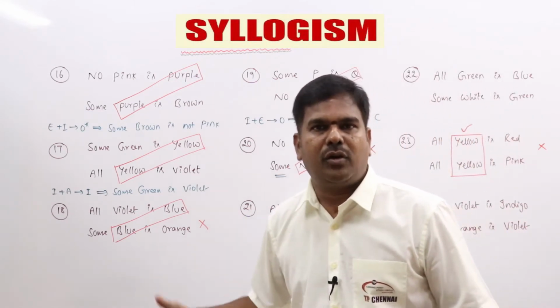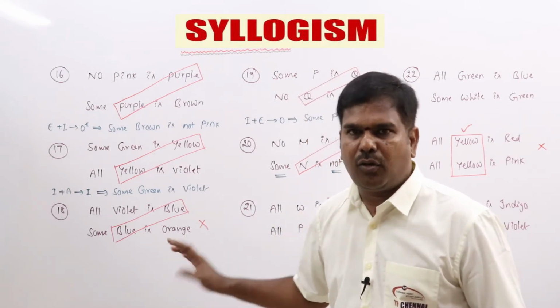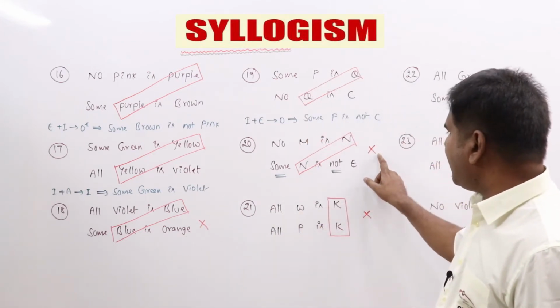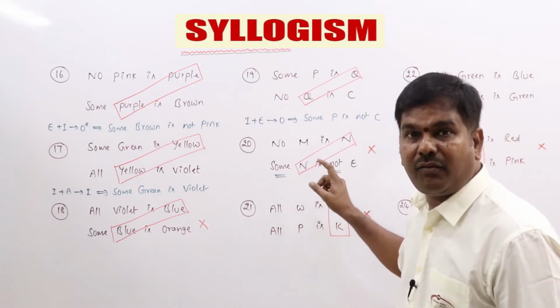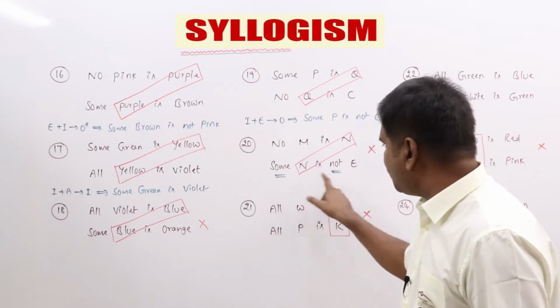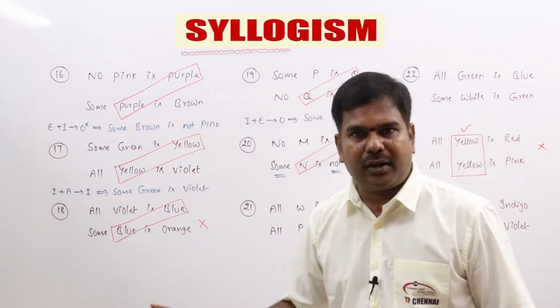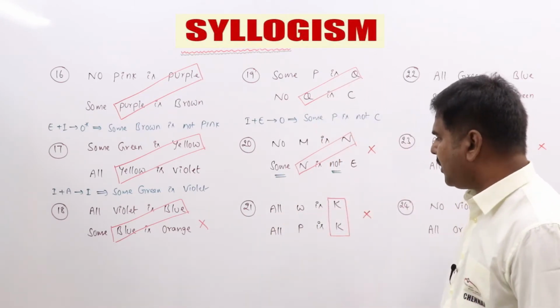E plus O, no conclusion. Simply you can conclude no conclusion. So that is the reason I just put a cross mark here. Don't get confused. If you put E plus I, it will be O star. So that is the reason I just put underline here to remind you. Clear? So we will go ahead with the next one, 21.